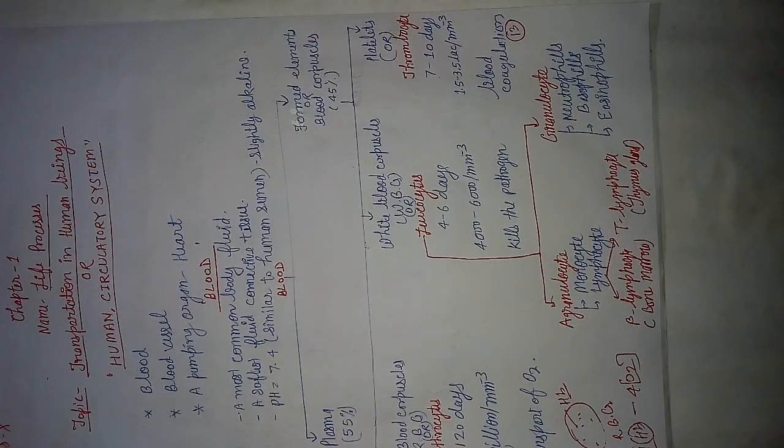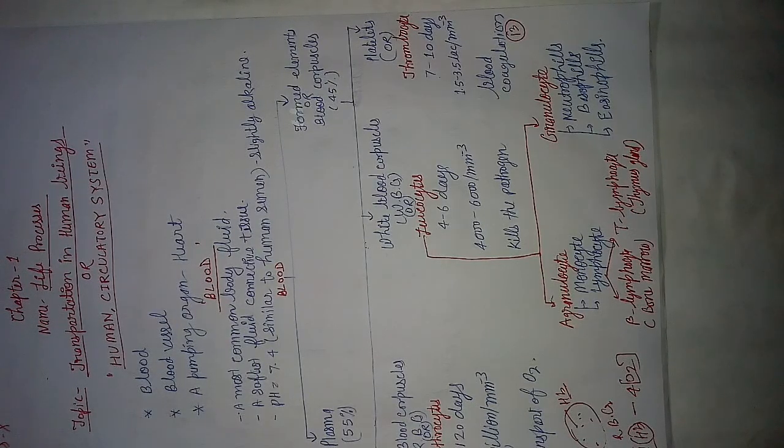And number of nucleus also varies in case of lymphocyte. Okay, so lymphocyte is divided into two types: B lymphocyte and T lymphocyte. Actually, these lymphocytes are formed in bone marrow, and B lymphocyte is such type of lymphocyte which forms in bone marrow and gets matured there only.